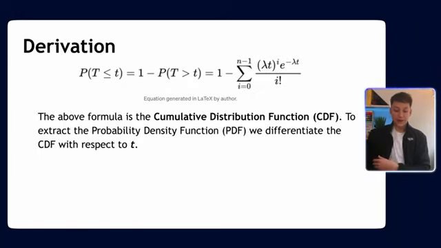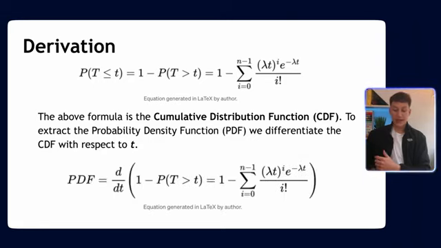So the above formula is something called a cumulative distribution function, or the CDF. And to extract the probability density function, it's a known result in statistics that all we have to do is differentiate the CDF with respect to the random variable. In this case, T is our random variable. And this is how we do it.